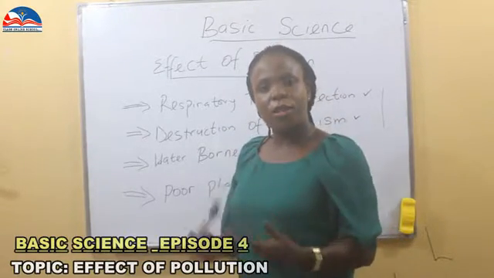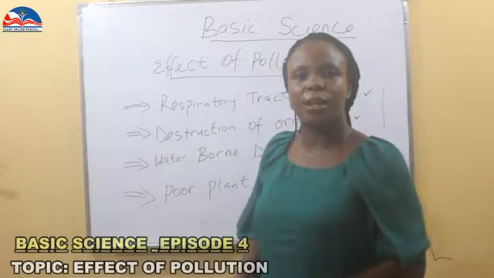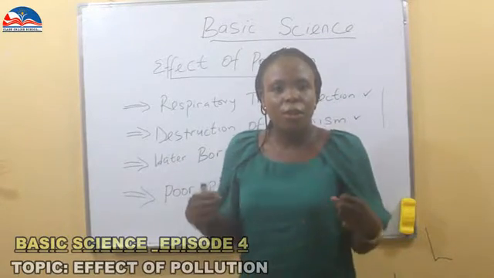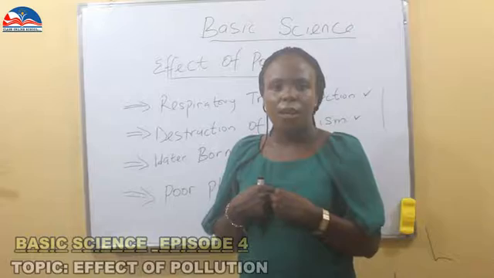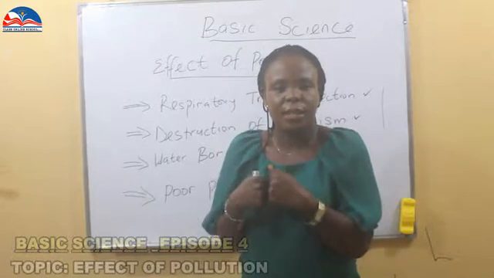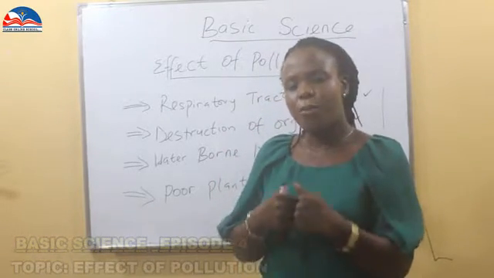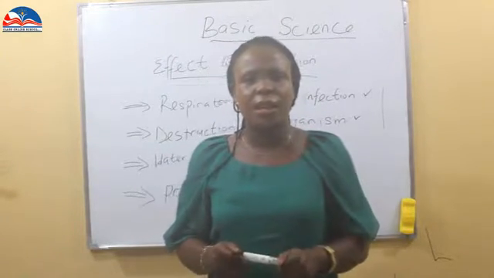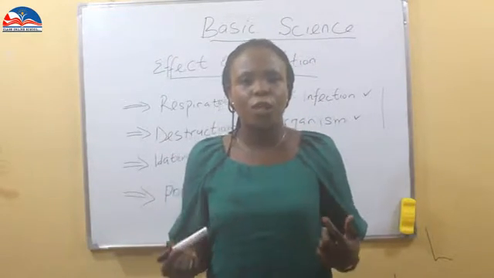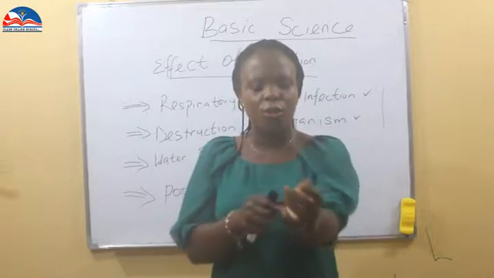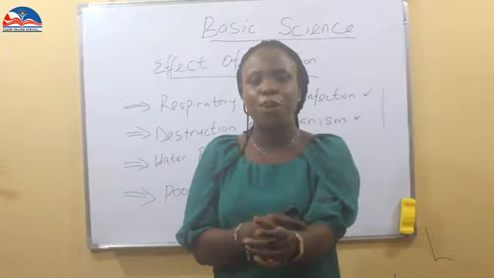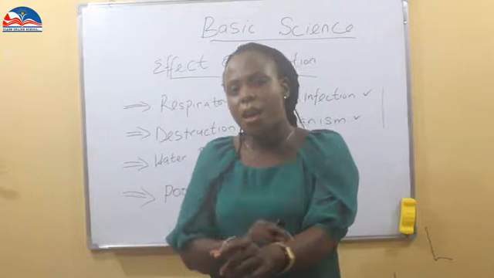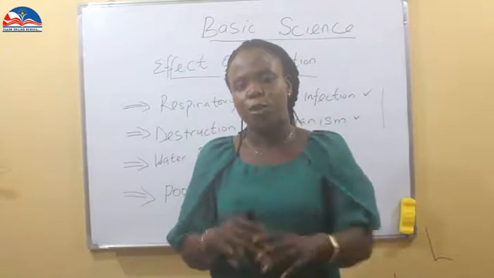Now what about if our diaphragm or our bronchioles are affected, which is the lower respiratory organs? If these areas are affected, you find out that you have difficulty in breathing. You have this kind of chest tightness in you, and you become very uncomfortable. It can deteriorate to the extent that you find it difficult to take in oxygen into the system, and you see your skin getting blue because the system is not getting enough oxygen to fuel the system.